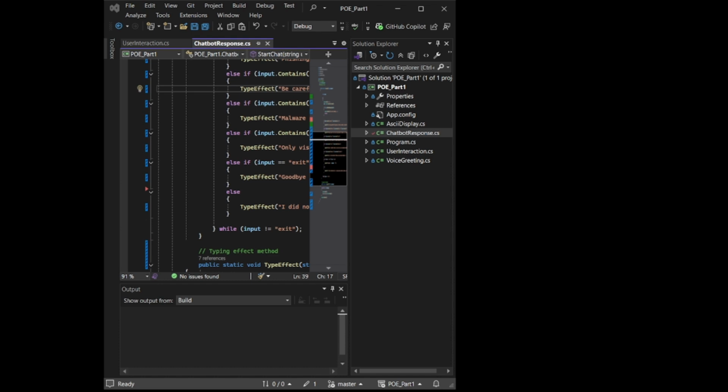The chatbot includes input validation, multiple cybersecurity topics, a typing effect, and a structured class-based design to ensure clean and maintainable code.